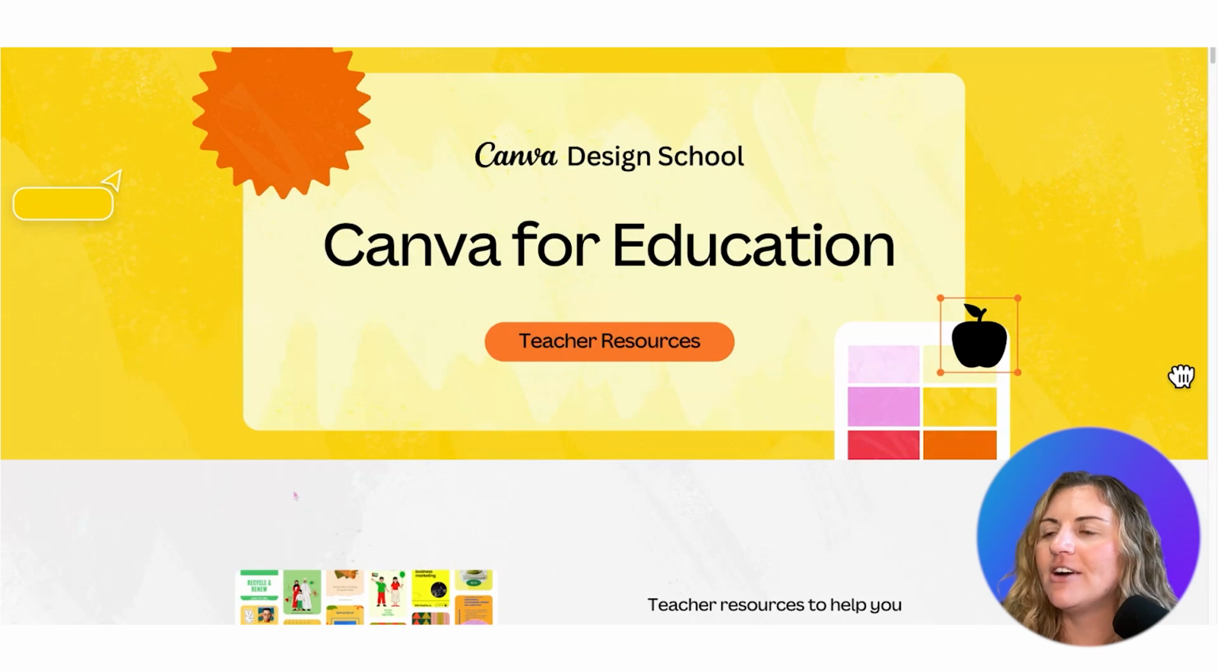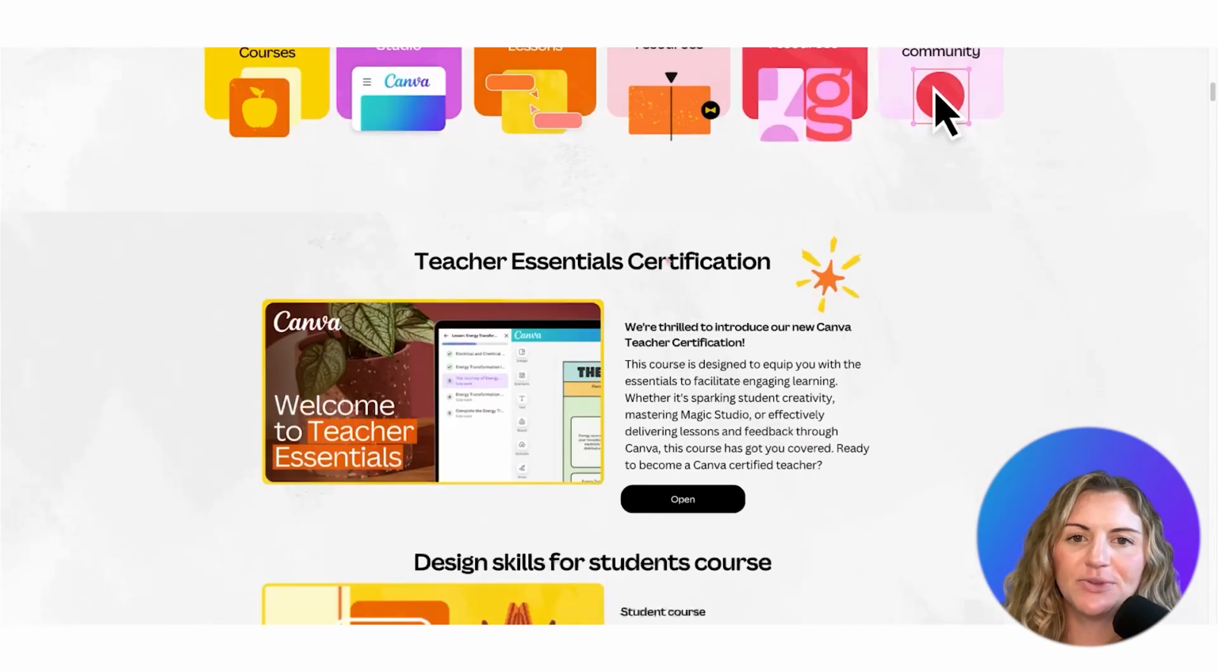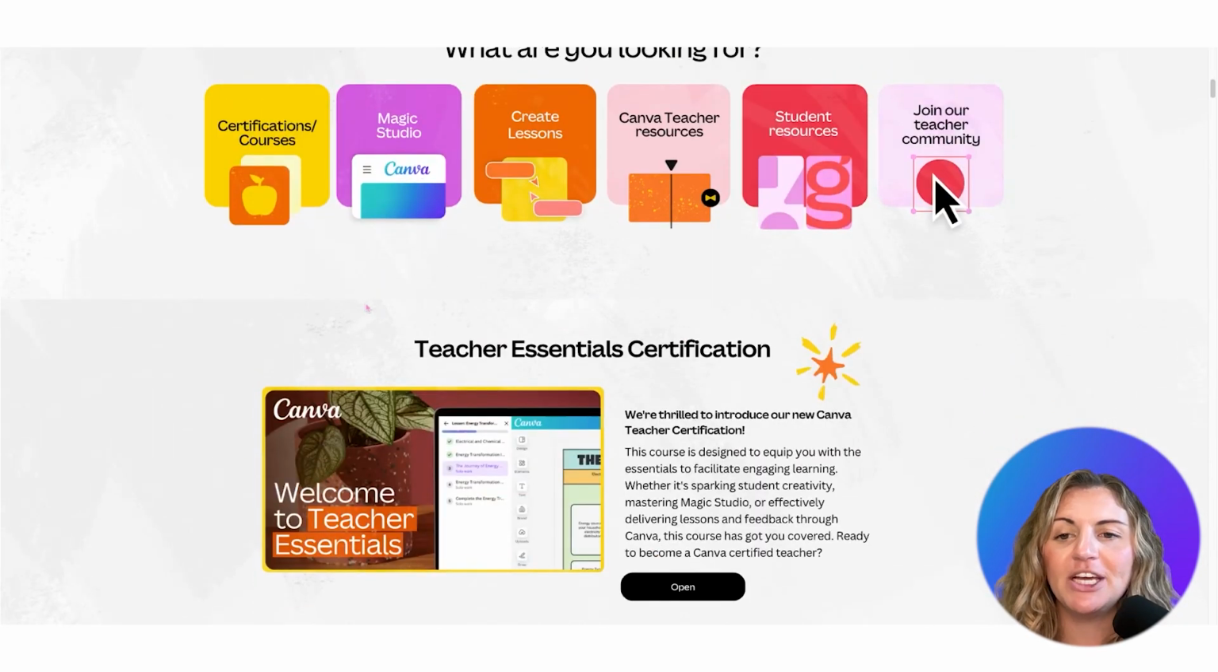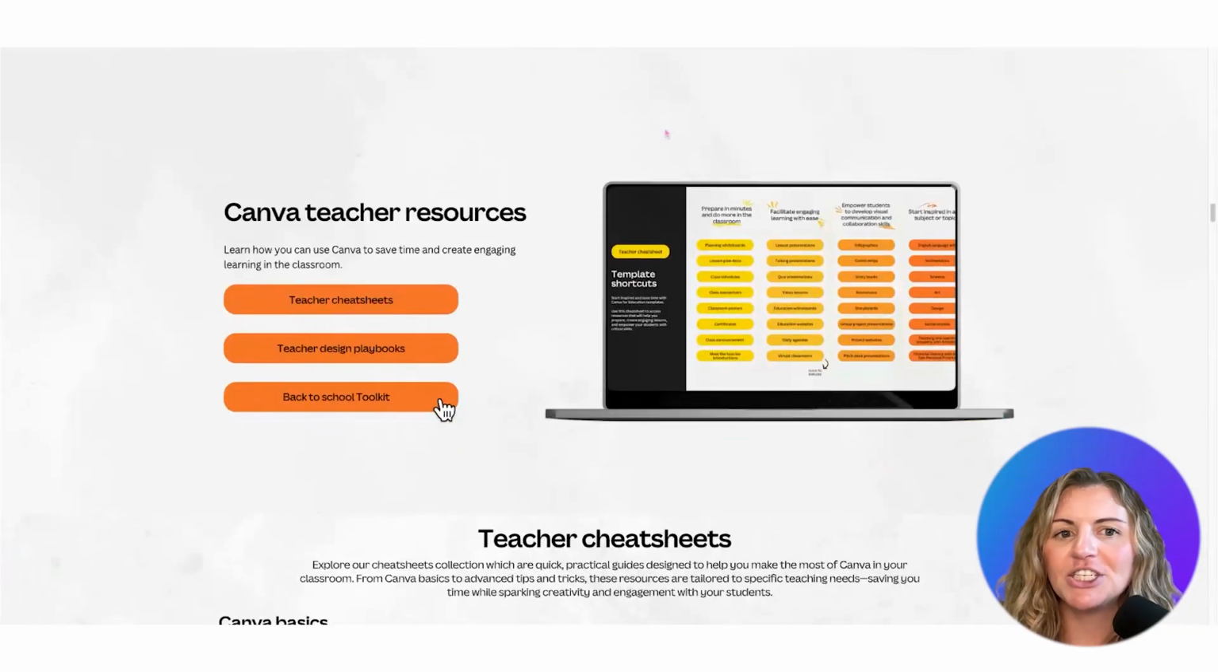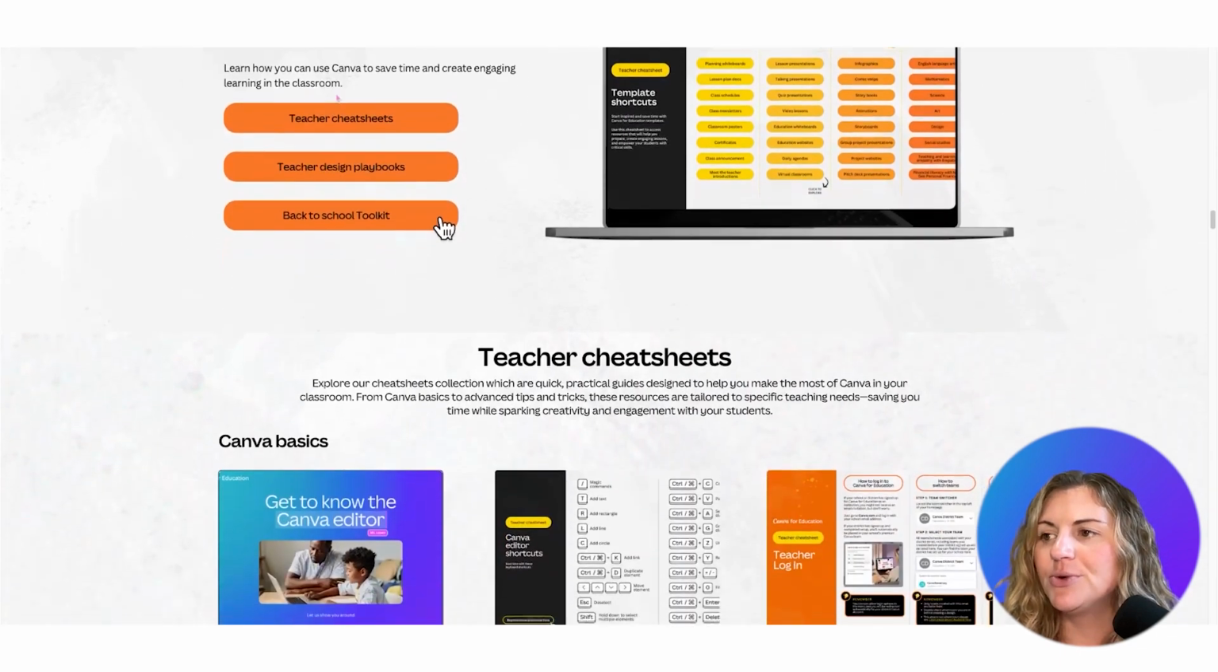And here we have our Canva teacher resources, and this is a full teacher resource page, exactly like that other page that I showed you, but has all of our resources. And click on teacher cheat sheets and you'll see all the brand new resources.